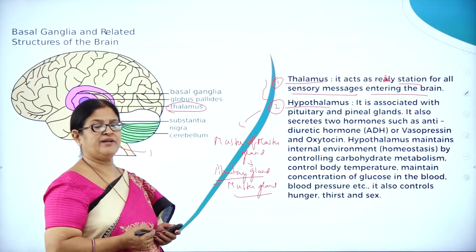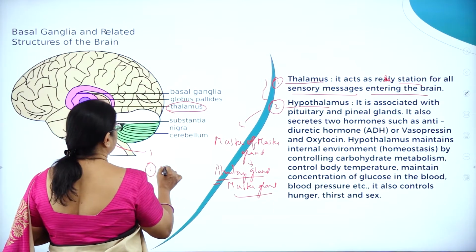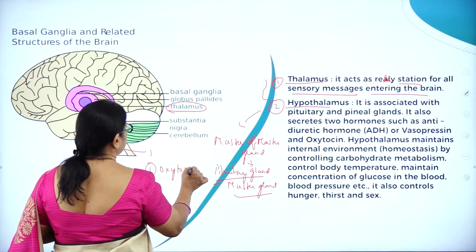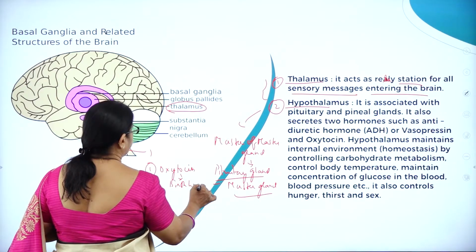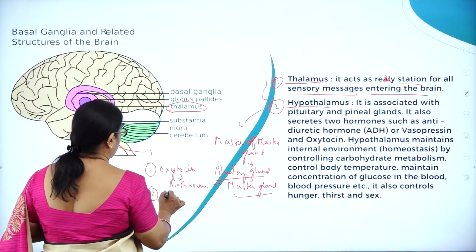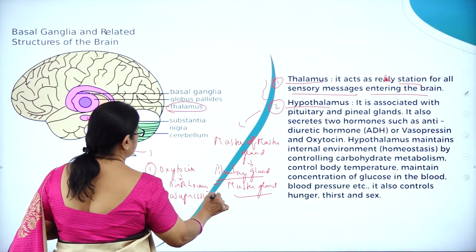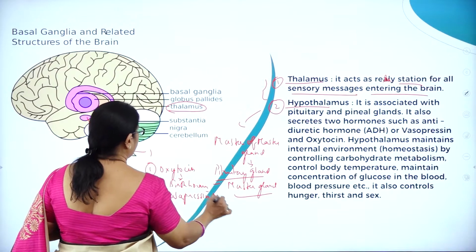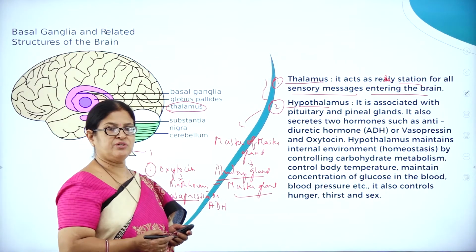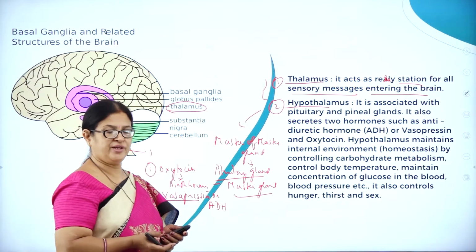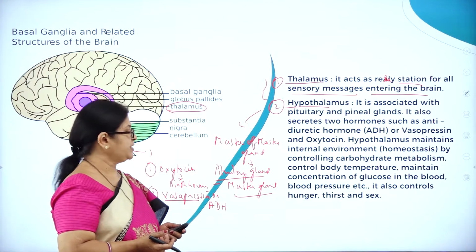And also we have studied that hypothalamus produces 2 types of hormones. One is called oxytocin, which is called the birth hormone, and the other one is called vasopressin, which is also called ADH. We all know the role played by ADH in regulation of water in urine in a very interesting chapter called excretory products and their elimination.